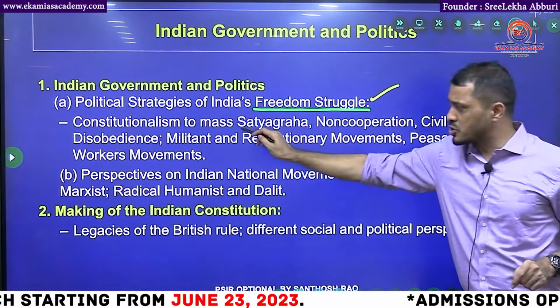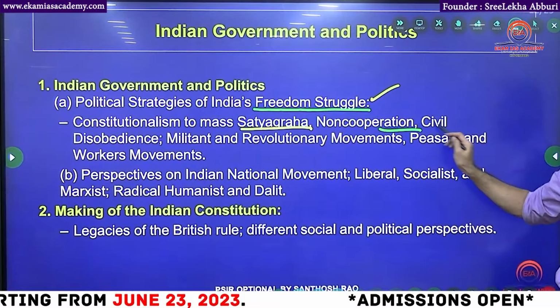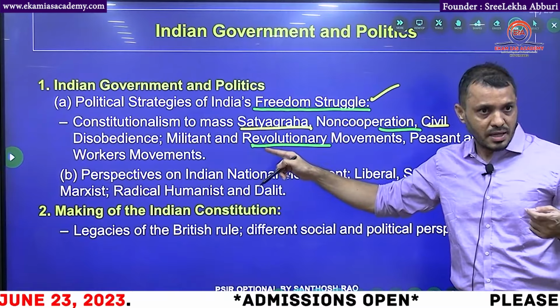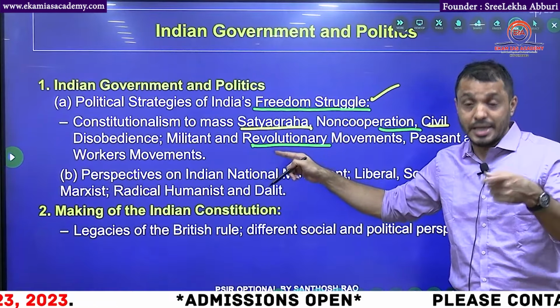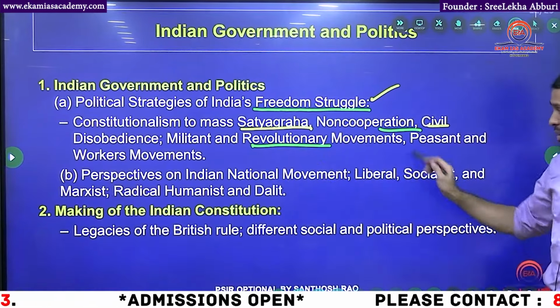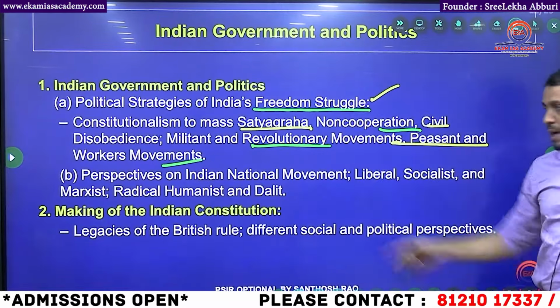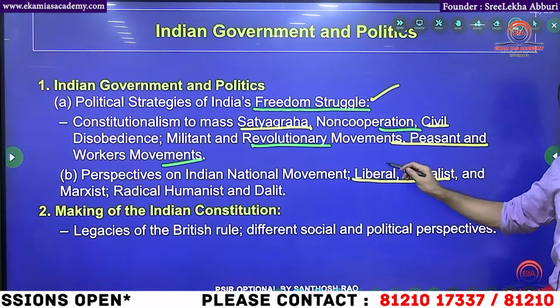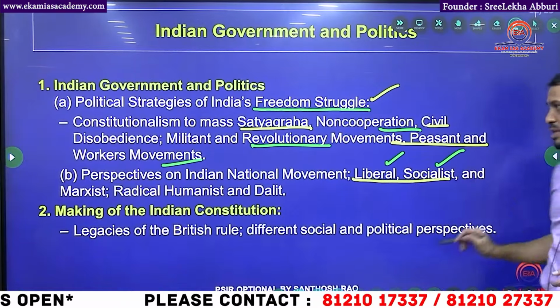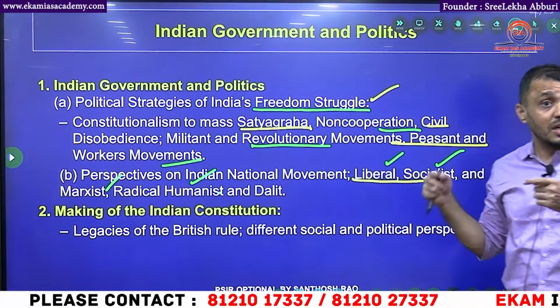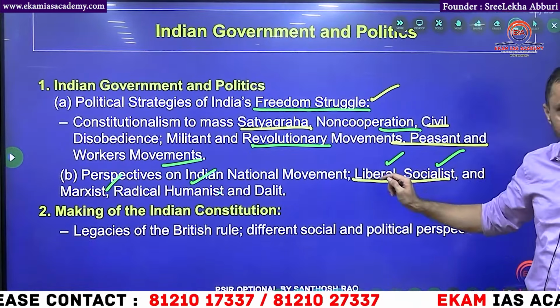See here, constitutionalism to mass satyagraha, non-cooperation, civil disobedience, militant like Bhagat Singh and the Kakori train robbery, peasant and workers movements, and perspectives of the Indian national movement: liberal perspective, socialist perspective, Marxist perspective, radical perspective. That means you will develop a perspective on the Indian national movement.